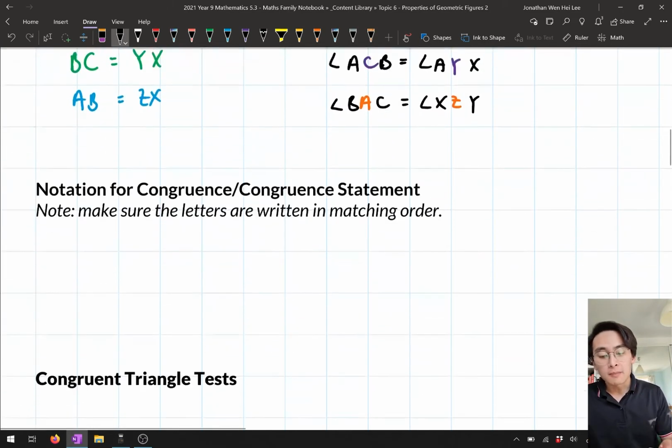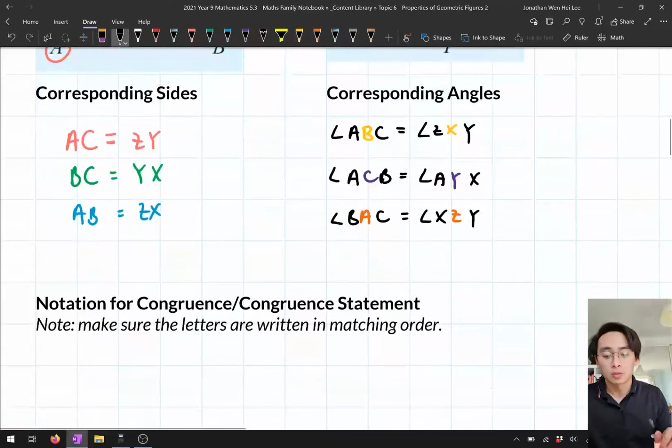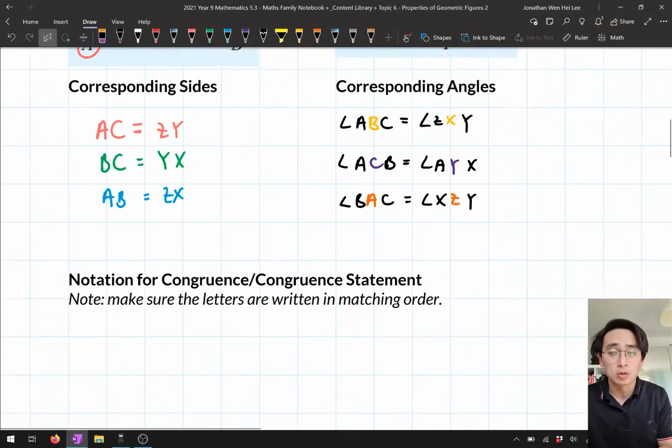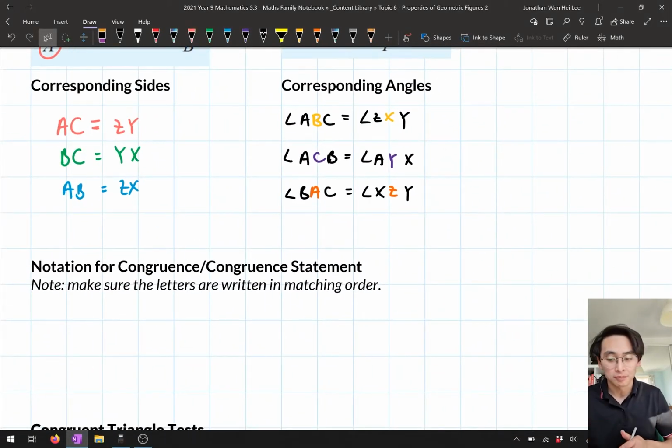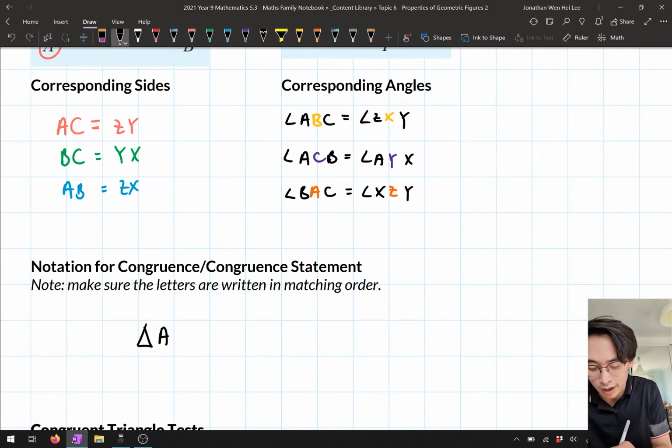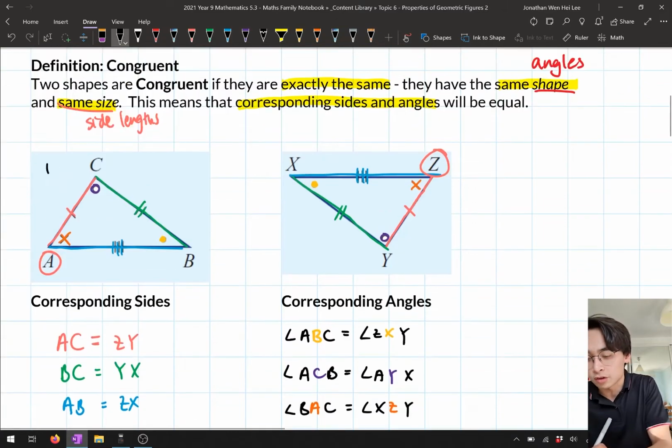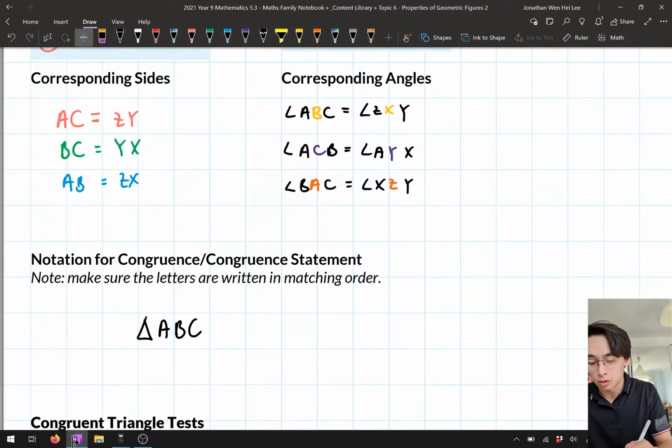Now, here in mathematics, we need to actually be able to do some notation with this. So when we want to write that two shapes are congruent, we have a symbol for that. And in particular, I'm going to show you that symbol for our triangles here. So what I'm going to do is I'm going to write triangle ABC to talk about this first triangle over here. So ABC. And the notation that we're going to use looks like this.